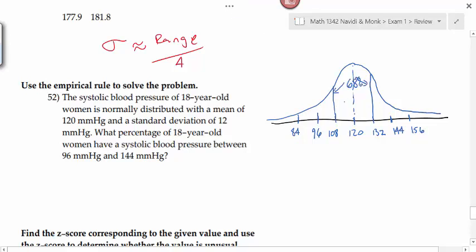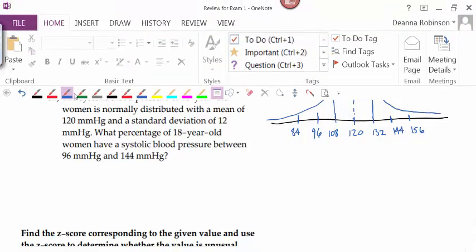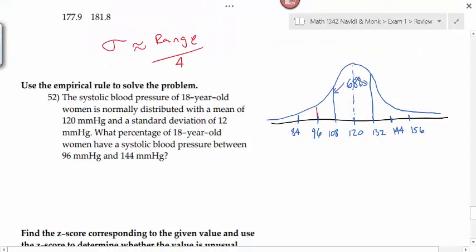68%. If we go out two standard deviations, what percentage of our data lies within two standard deviations of the mean? And if we go out three standard deviations, what percentage of our data lies within three standard deviations of the mean? Your book says almost all. It's 99.7.